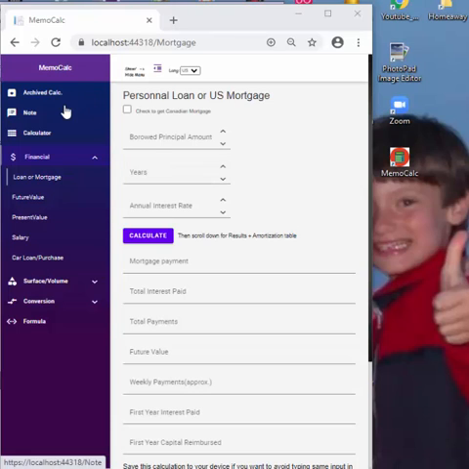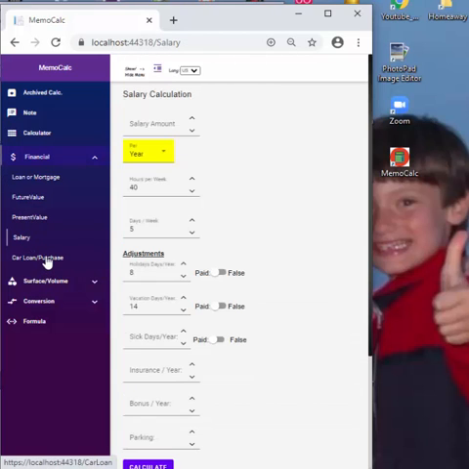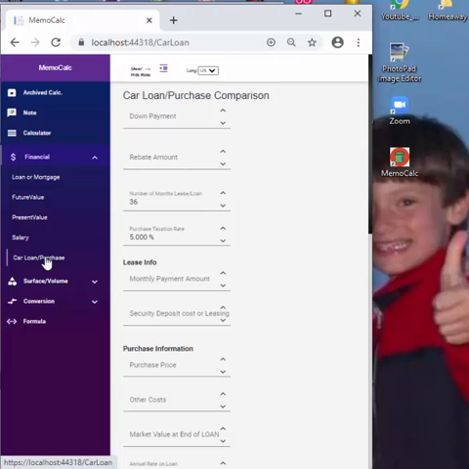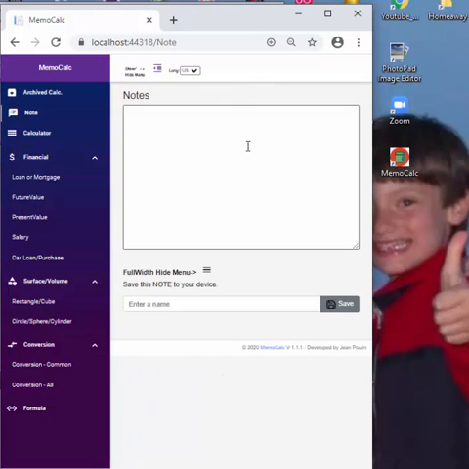MemoCalc.com is a versatile tool that allows you to perform different day-to-day calculations. Would it be a simple calculator, financial calculators like loan, mortgage, future value, present value, salary comparisons, car loans, purchase comparison, surface volume, let's say to calculate an apartment, for example, or a surface, circular, sphere, cylinder calculations, lots of types of conversions, mathematical formulas, and of course, taking notes.